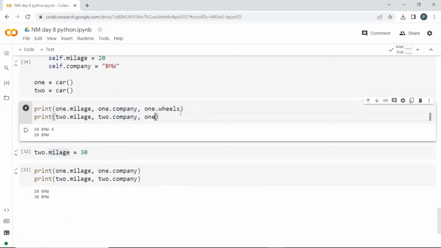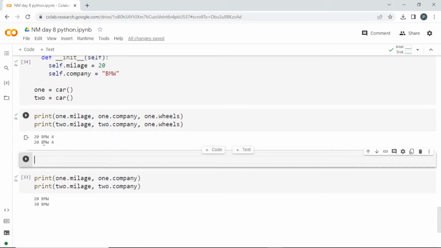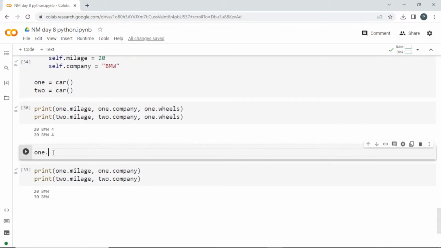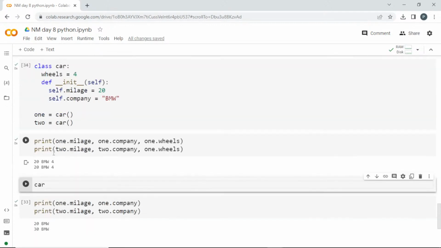I'll change 1.wheels. The same thing here. Now we are going to change the class variable. So call the name of the class, Car.wheels is equal to 8. I'll set this now.